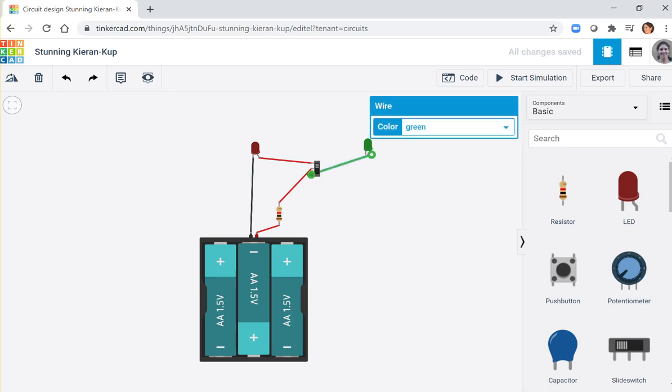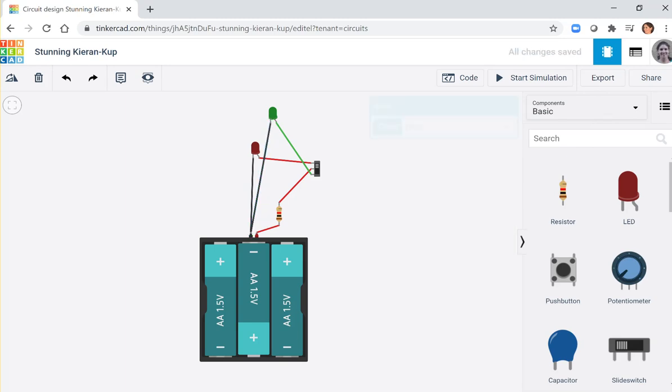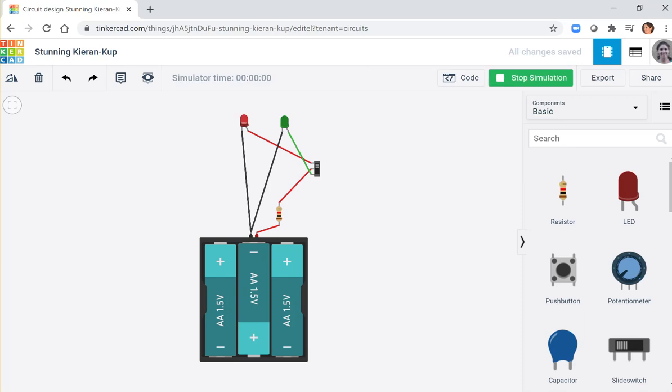Don't forget that you need to link to the anode. And this one goes to the minus. Let's put it black for this one. And let's keep it red to say that's the current going in the LED. Green LED. Okay. Let's see what happens now. Start simulation. Red, green, red, green. So the current goes inside one and the other one, and one and the other one. And you can stop the simulation.